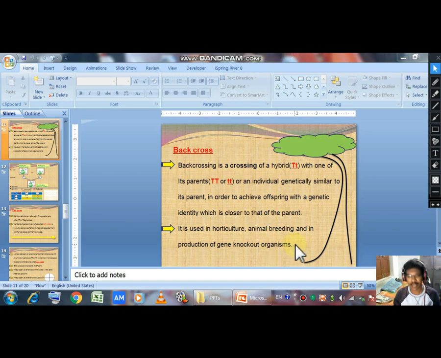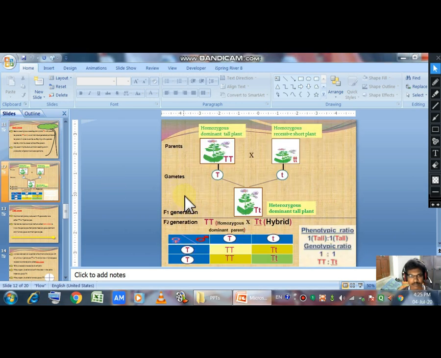Okay, it is used in the horticulture, vegetables, animal breeding, and also in production of gene knockout organisms. In these three, horticulture, animal breeding, and also in the production of gene knockout organisms, it can be employed. Okay, and then next slide. Here the slide.